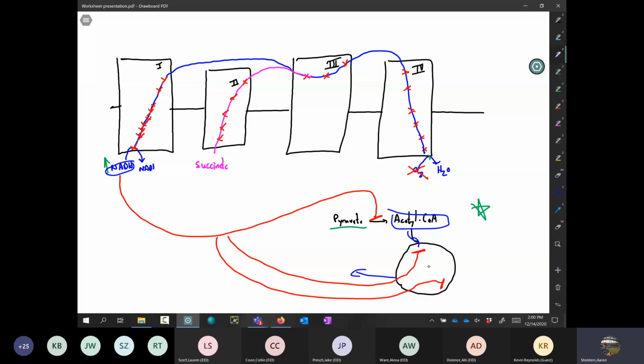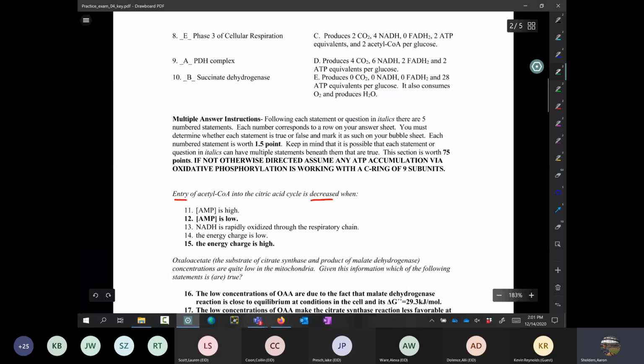Flux will actually increase. Okay, so NAD plus, which is, of course, the product of this, can come back, and this can feed back and activate this process. So if there's a lot of NAD plus production, then that can activate the citric acid cycle, which means it will start to draw in acetyl-CoA very rapidly. Okay. Next question, 13 through 15.